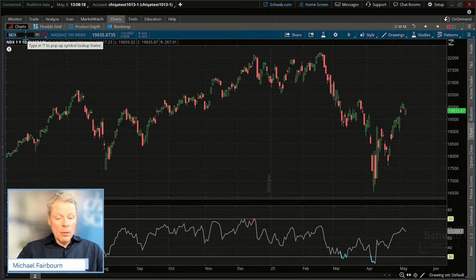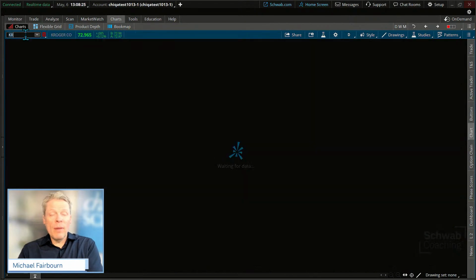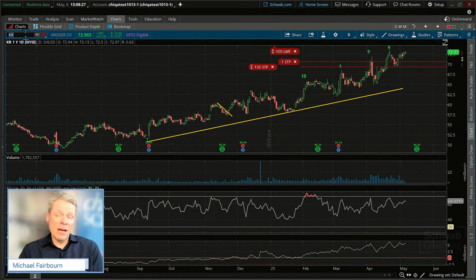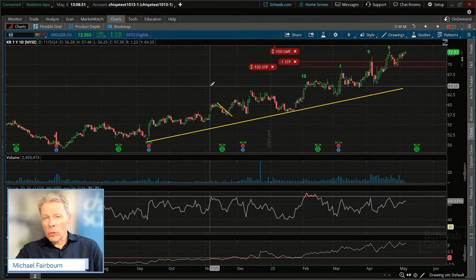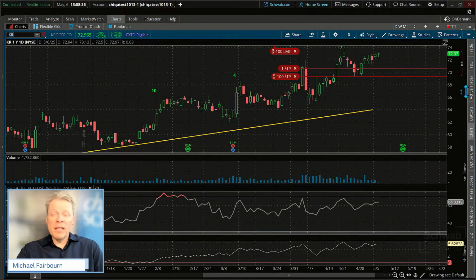Let's take a look at our prior week's trades. It's kind of nice because within this class, we've basically got 1 to 2 weeks of looking back before we're out. It's within that 3 to 10 day time frame. This was Kroger. You can see that Kroger did go up a little bit. Do you guys remember one of the discussions we had last week about one of the potential scenarios?